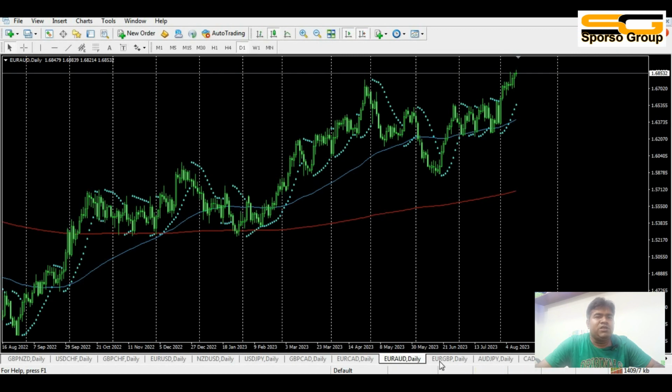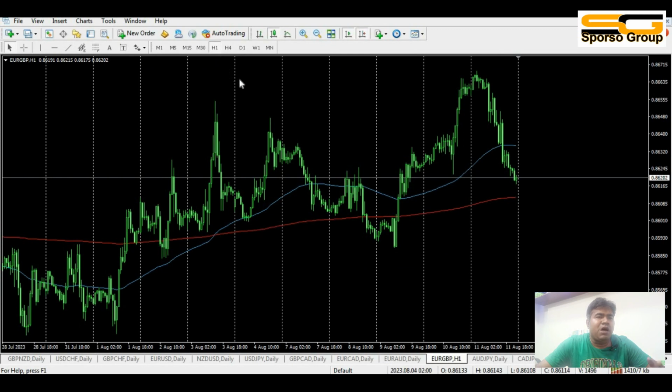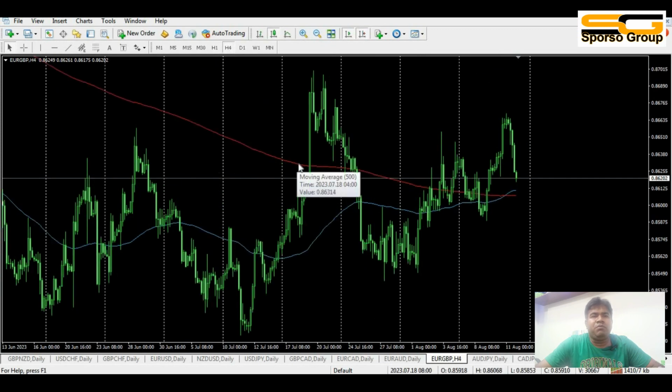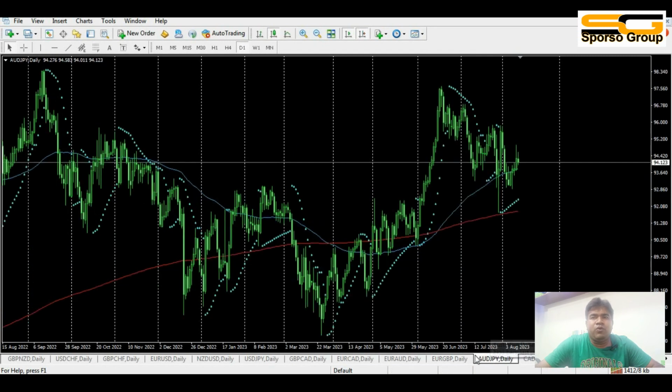Now Euro GBP: it is an uptrend, the 4 hour chart is uptrend, but it was trying to go down. The day chart also became downtrend, so this is an indecision market. If you could buy or sell anything else, where the market will go, we know that.